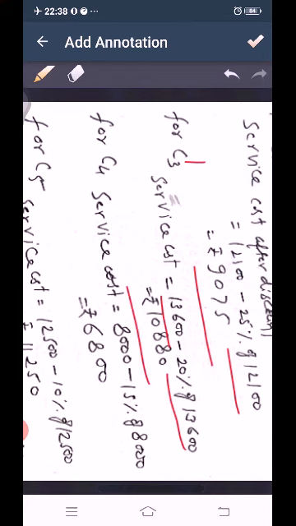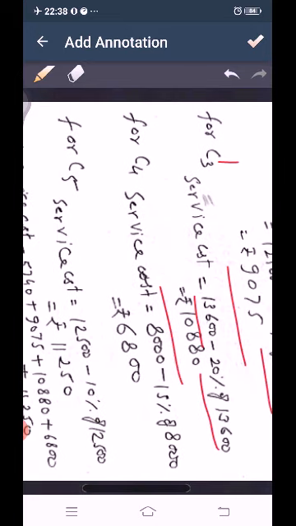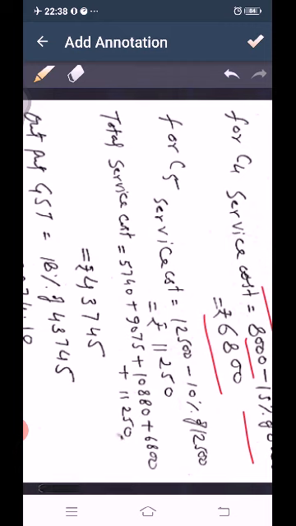For C4, that is 8,000 minus 15% of 8,000, that is 6,800 rupees. Similarly, for company C5, we get 12,500 minus 10% of 12,500, that is 11,250 rupees.